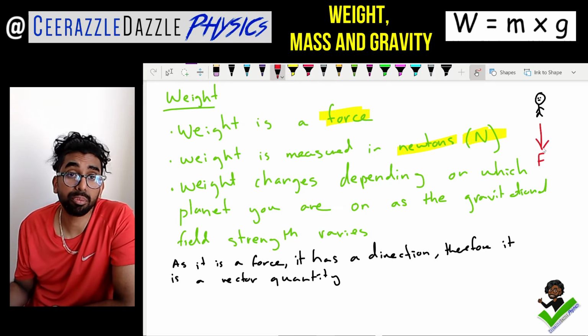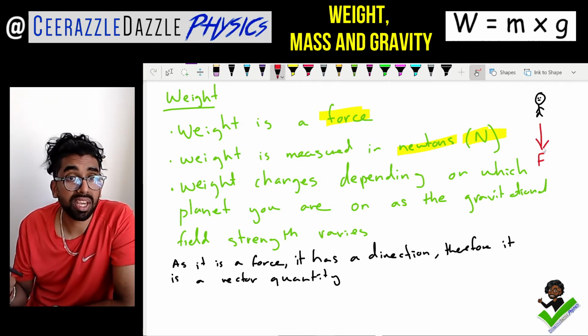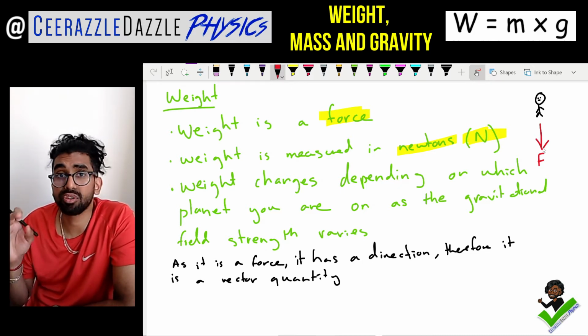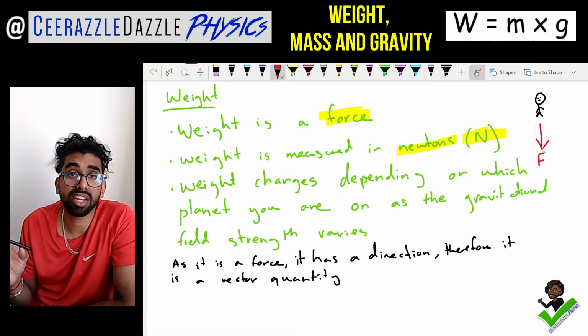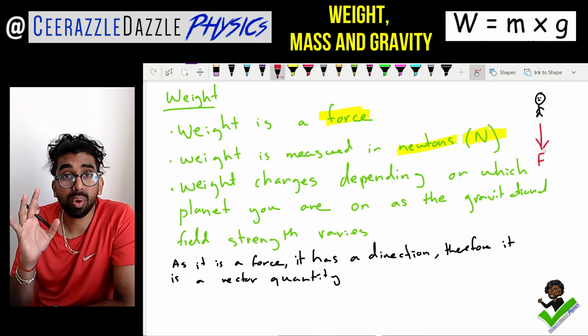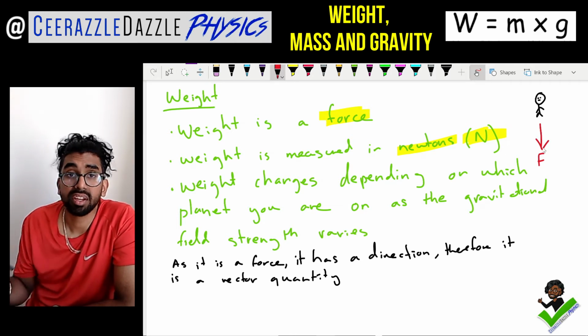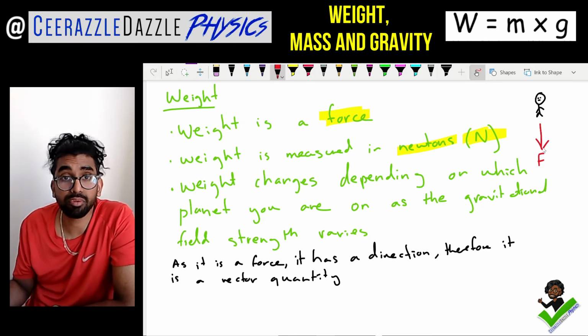Okay, now moving on from here, we're going to be looking at how we can connect the mass and the weight. So we know what the weight is. It's a force measured in newtons, and your mass is the amount of matter measured in kilograms. Your weight depends upon the gravitational field strength, and your mass does not. Right, so let's connect them both with the following formula.